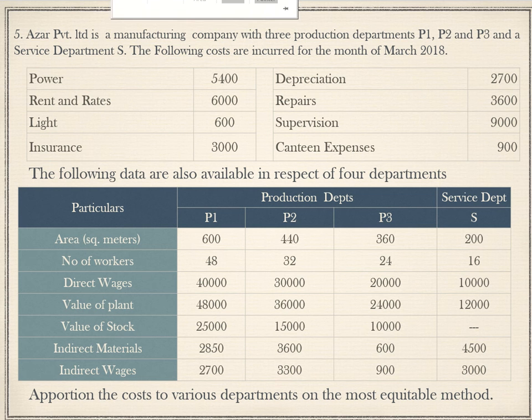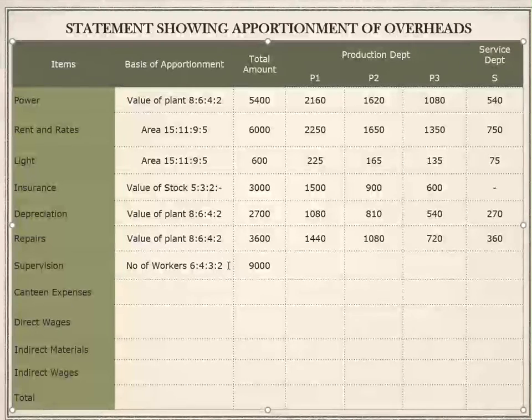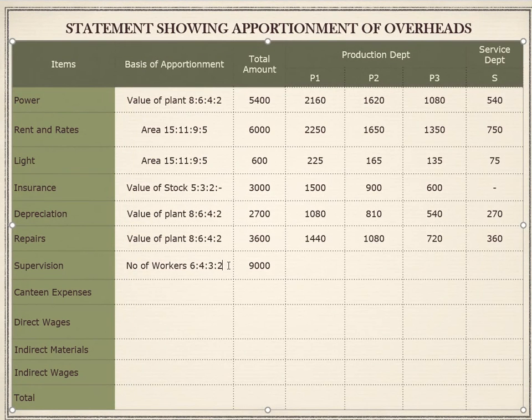So the ratio is going to be 6 is to 4 is to 3 is to 2. If we add all these, 6 plus 4 is 10, 10 plus 3 is 13, 13 plus 2 is 15. 9,000 divided by 15, we will get 600. 600 6s are 3,600. 600 4s are 2,400. 600 3s are 1,800. 600 2s are 1,200. Next one is canteen expenses.